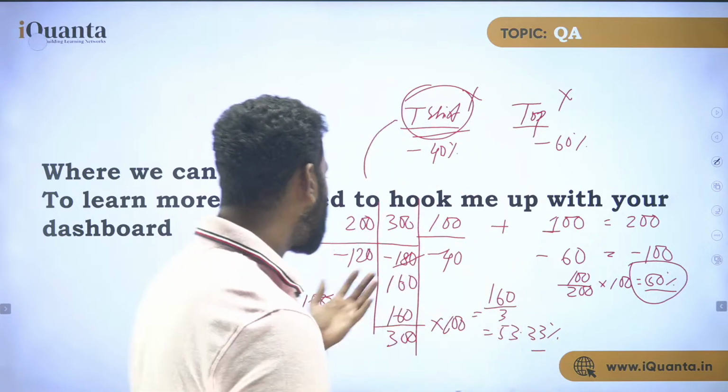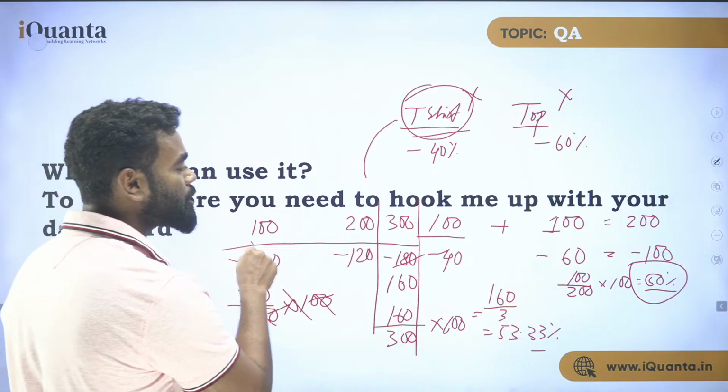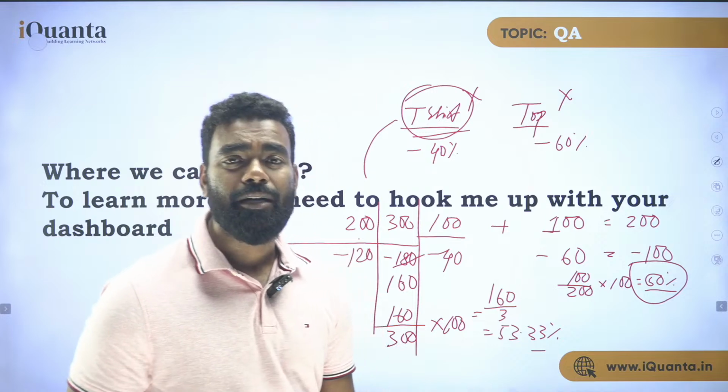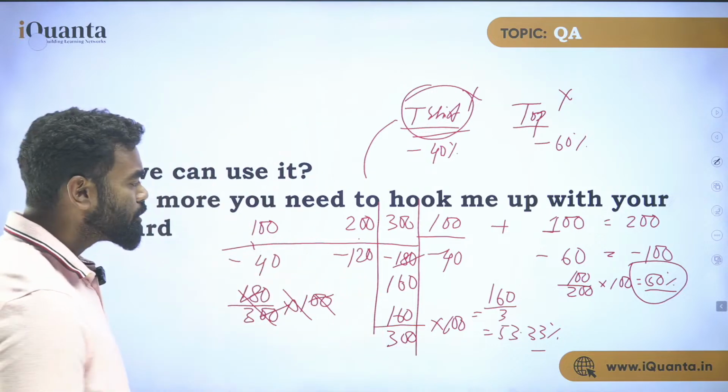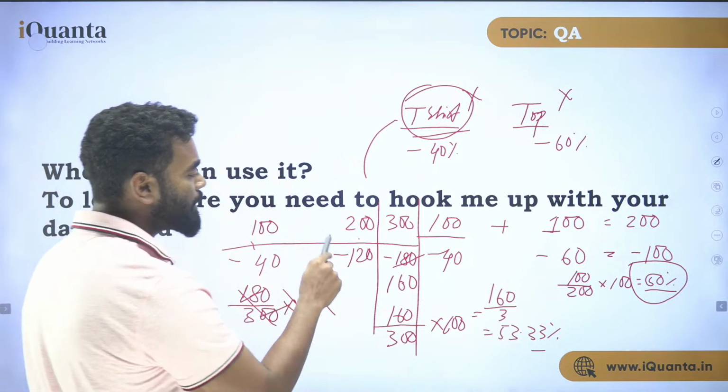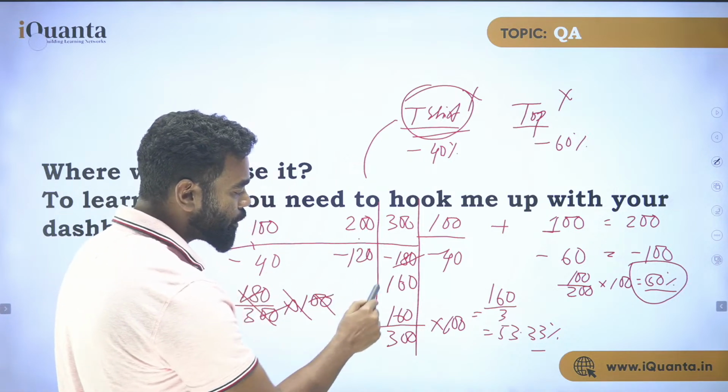Now I have changed the price. I have to change the price to 100 for the t-shirt, 200 for the top. Obviously I can change the price because I have not said the prices are same. I have just said two products. So if the prices are different, in 100 what is the discount? 40. In 200 what is the discount? 120.